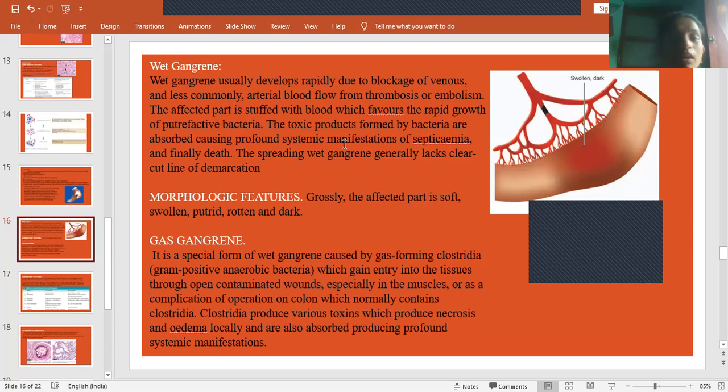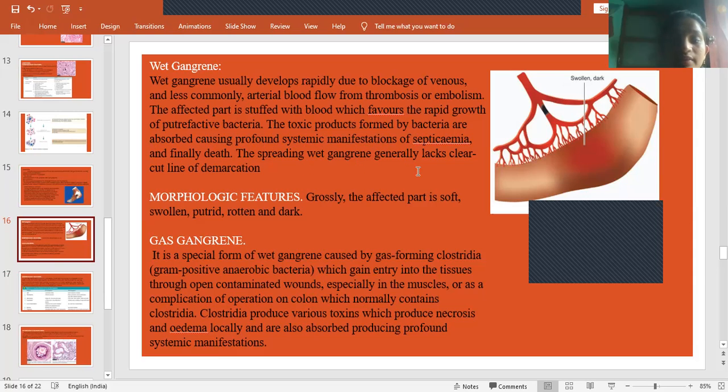The affected part is stuffed with blood, which favors a rapid growth of putrefactive bacteria. Because of accumulation of blood at a particular point, it will attract the bacteria to show its effect. The toxic products formed by bacteria are absorbed, causing profound systemic manifestations of septicemia. As it occurs in the systemic circulation, it causes septicemia, that means blood infection. And finally, it may lead to death.